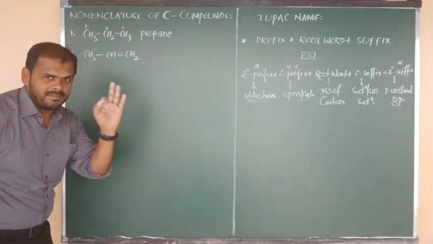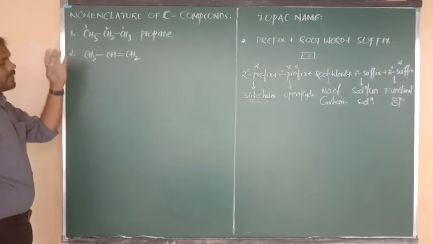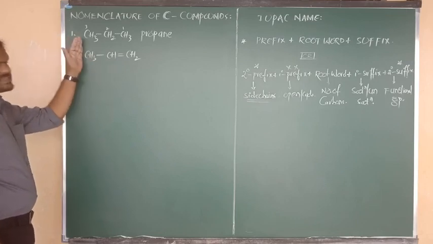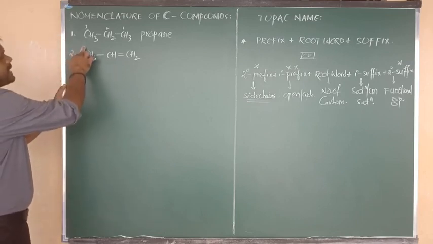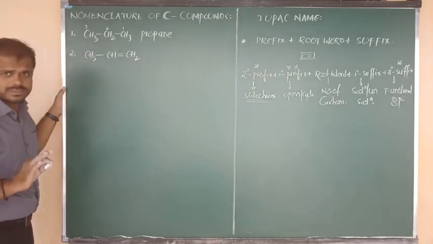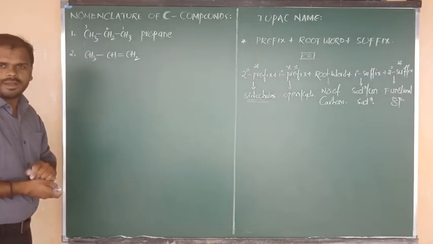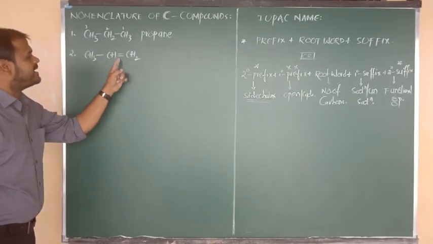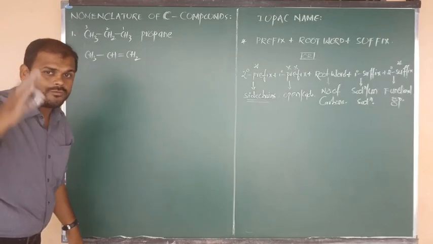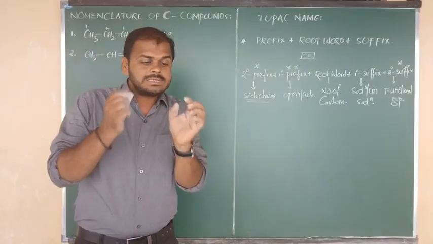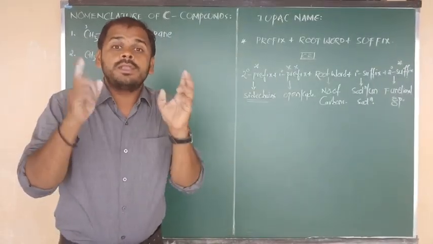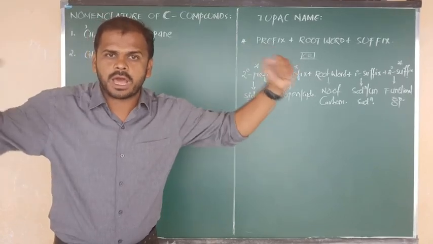Suppose we are moving from the left side, the carbon with number 1 contains only a single bond, and the right side carbon contains a double bond. All of you should remember, as compared to a single bond, the double bonded carbon will get first priority.